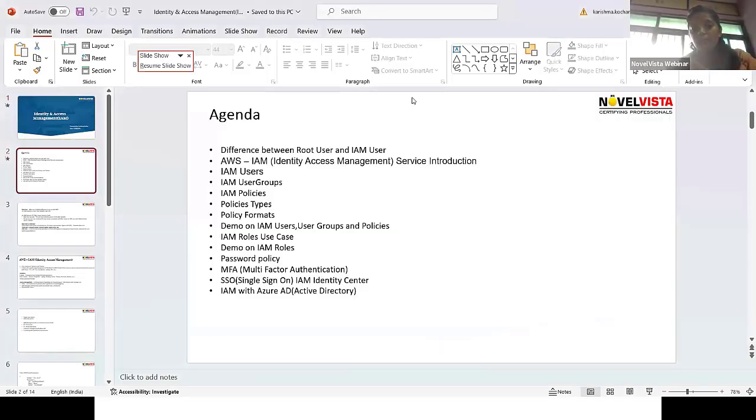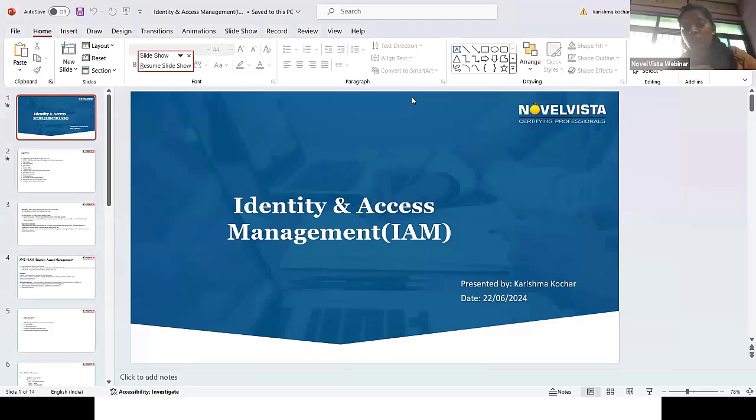Let's assume that we are working in some organization, and new employees have joined. Some of these new employees are freshers in the cloud domain. Some of the employees are managers. Some are team leaders. We can say fresher or developer. So there is a combination of employees: some are fresher cloud associates, some are managers, and some are developers.